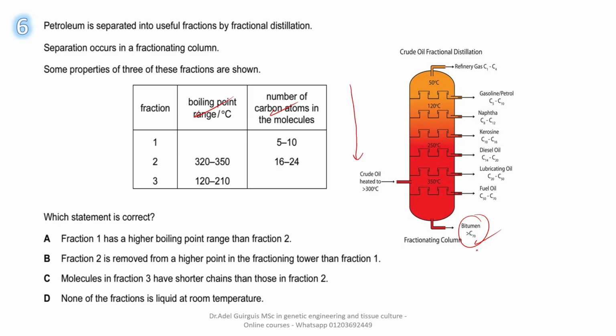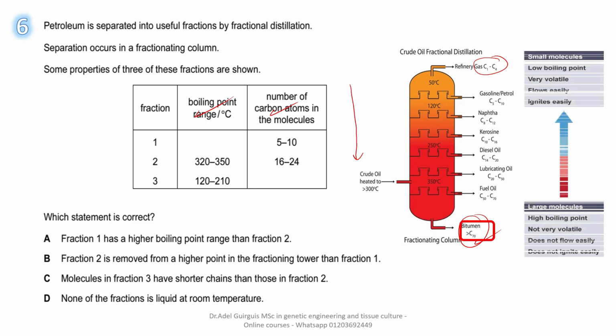It reaches about 70 carbon atoms. At the top, the least number of carbon atoms. As we are going downwards, what would happen? Look, firstly, its boiling point. Here, large molecules with high boiling points, while compounds with fewer carbon atoms have low boiling points.